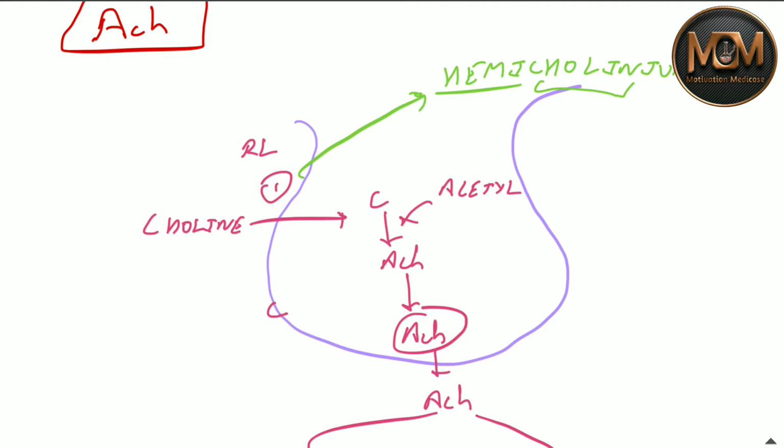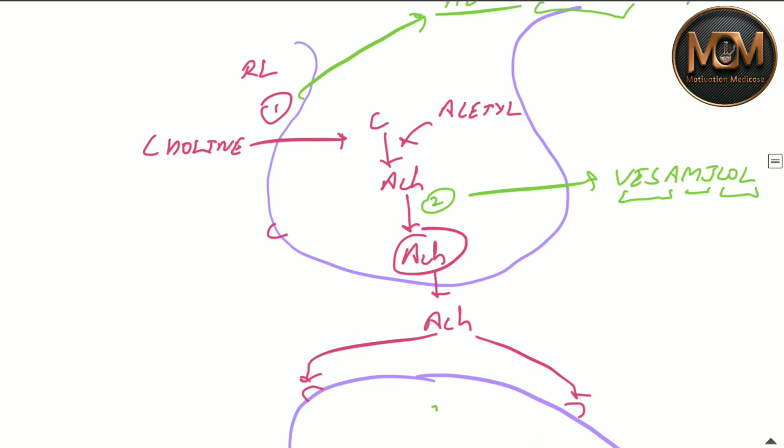The second one is at this position, means the acetylcholine going into the vesicle. So the name of the drug is vesamicol. So you can remember it with vesicle choline, vesicle choline you can remember by vesamicol. So this is the second drug. Now the third drug, which blocks the secretion of acetylcholine at this position, is botulinum toxin. This is the third drug.